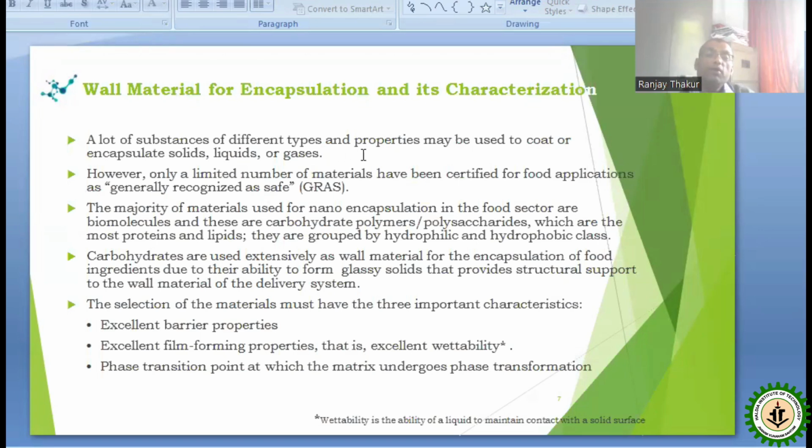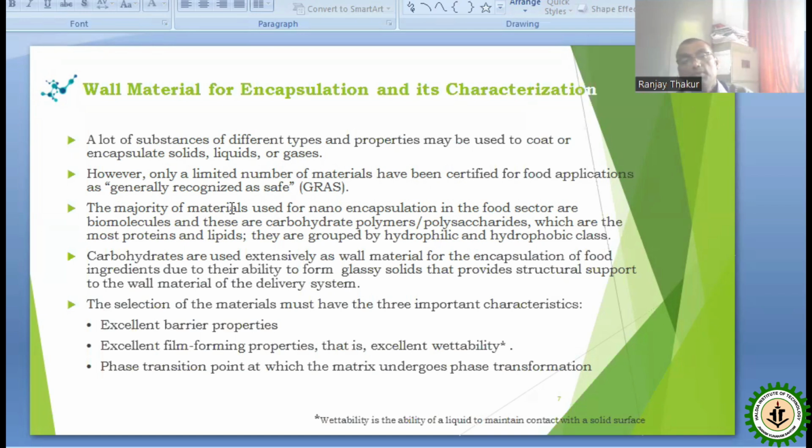Now, the material for encapsulation and characterization. A lot of substances of different types and properties may be used to coat or encapsulate solids, liquids or gases. However, only a limited number of materials have been certified for food application, that is, generally recognized as safe, GRAS.